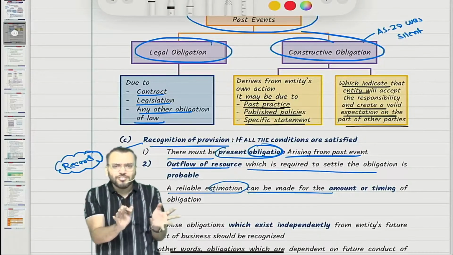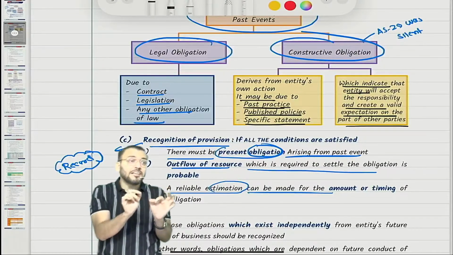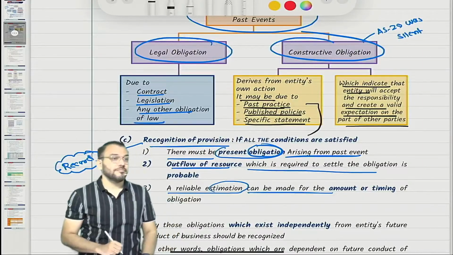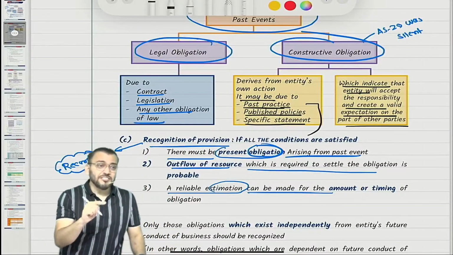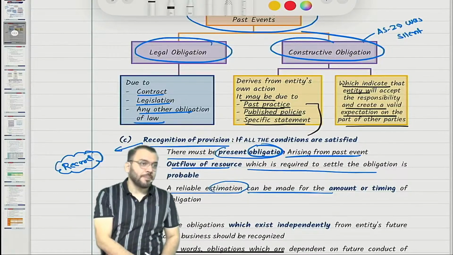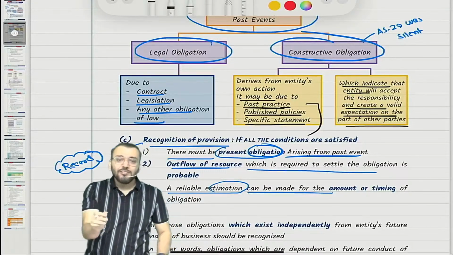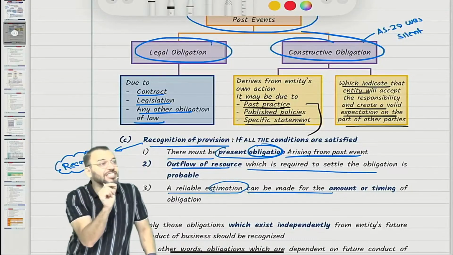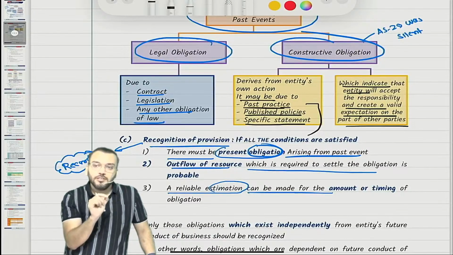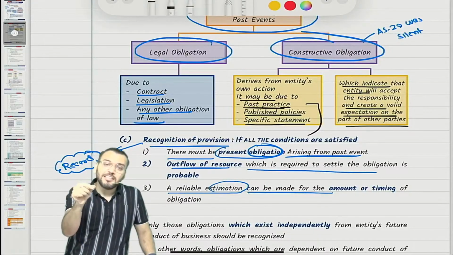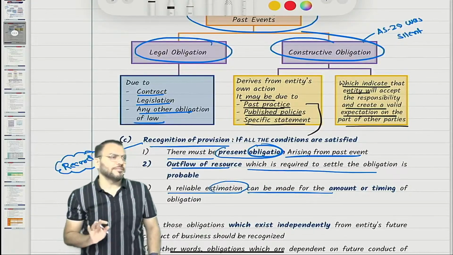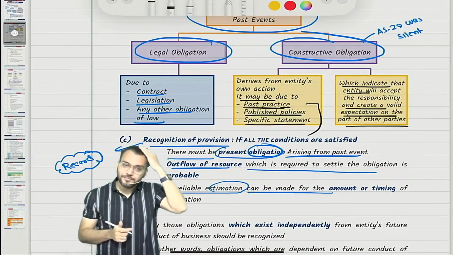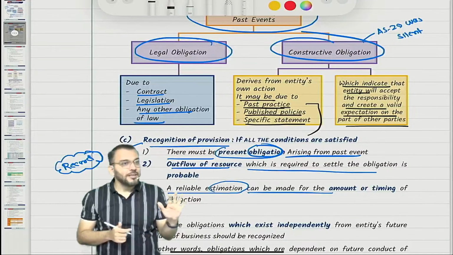Exactly not, but in your own words. In exam, keywords are very important. You can't change these keywords. If you change the keyword, the meaning will change. There is no need to write down exactly the same, but keywords are important. You should focus on keywords. If you can memorize that keyword and write that keyword in exam, they will give full marks. So they will understand Ind AS. Understood this point? Have you understood?